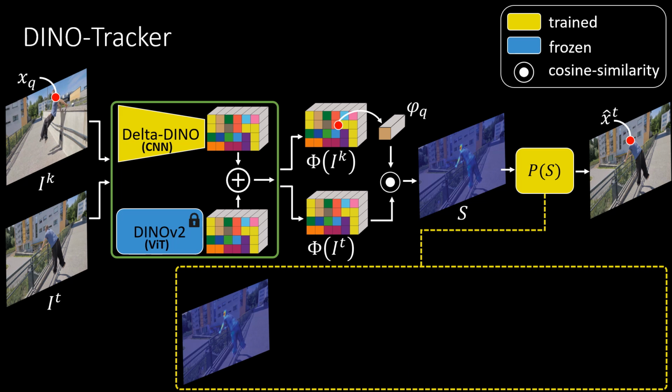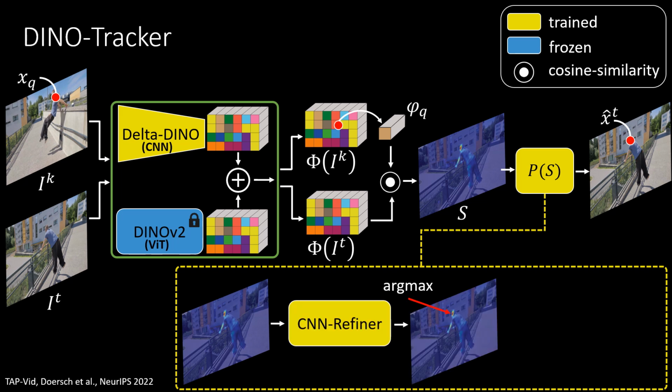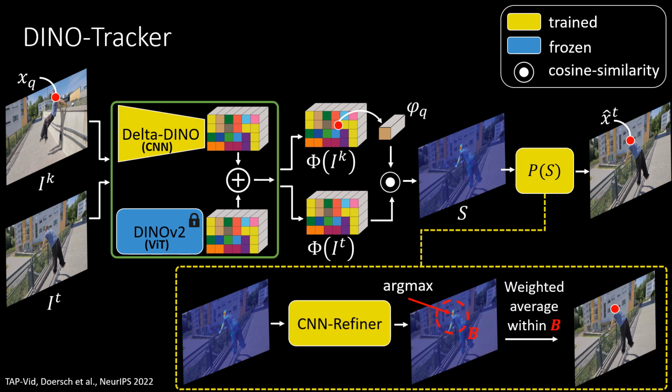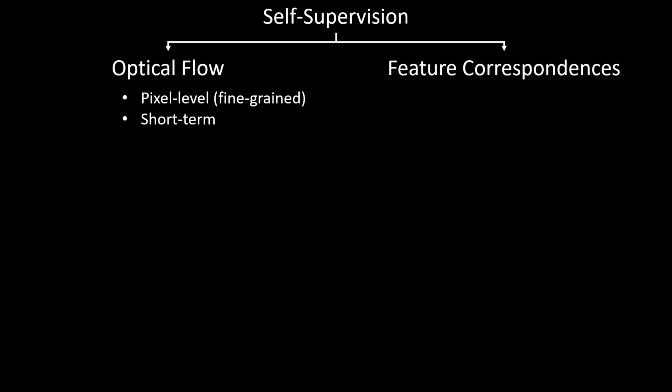Finally, to improve precision, we refine the heat map with the CNN and apply a soft argmax for accurate position estimation. We train DINO-Tracker using two complementary signals extracted from the test video. Optical flow, which provides precise subpixel matches but is less effective for long-range supervision due to occlusions and error accumulation, known as drifting, and feature correspondences, extracted from a coarse spatial grid, which offer reliable long-term matches.